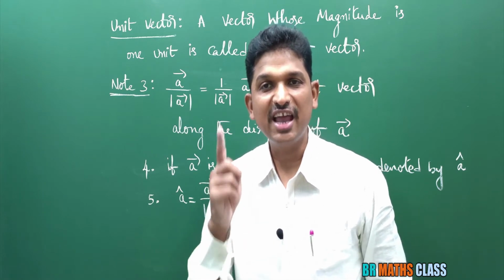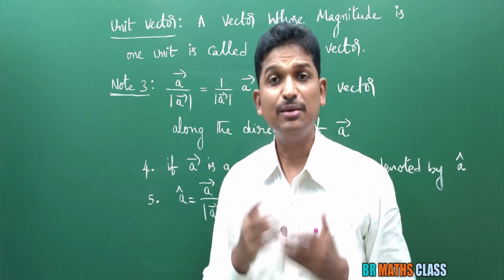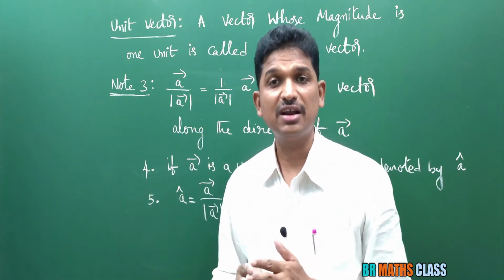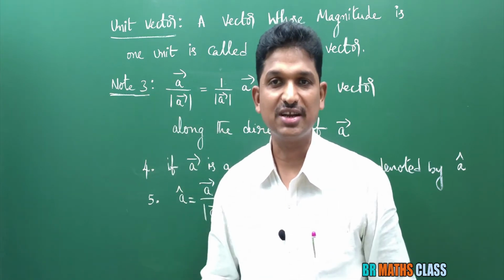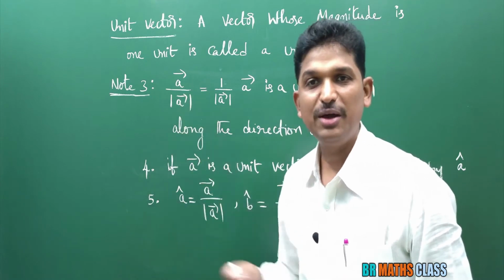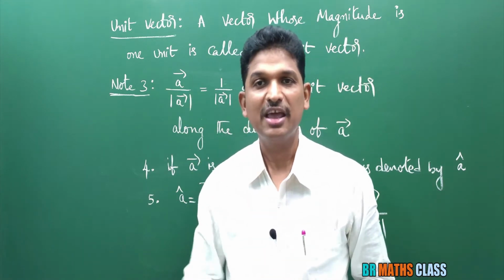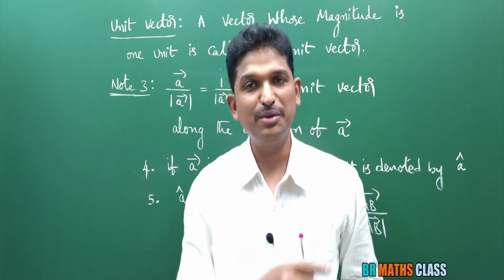Any vector can be made into a unit vector by dividing that vector with its magnitude. I am trying to say that a bar is any vector, but a bar divided by magnitude of a bar is a unit vector. Third point: a bar divided by magnitude of a bar is a unit vector along the direction of a bar. B bar divided by magnitude of b bar is a unit vector along the direction of b bar.